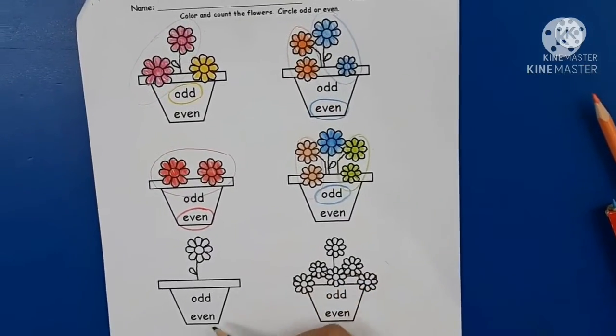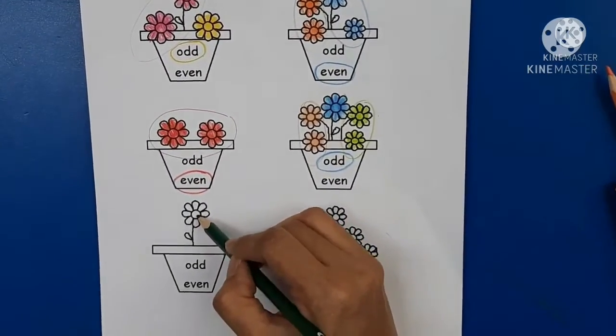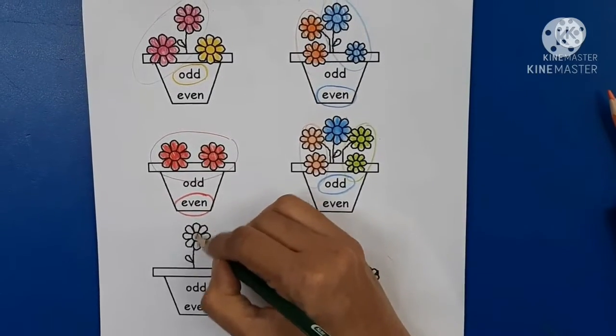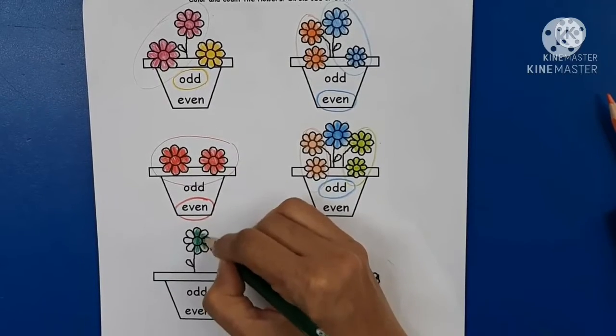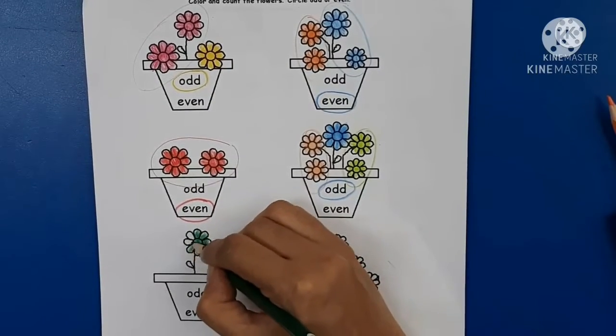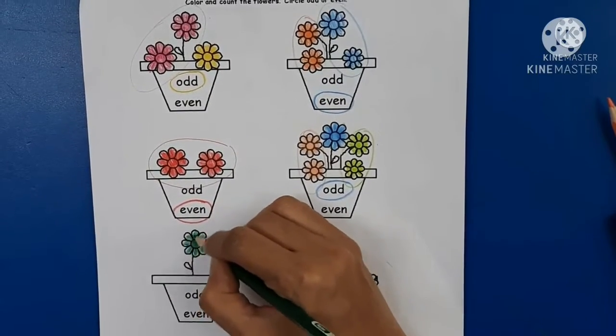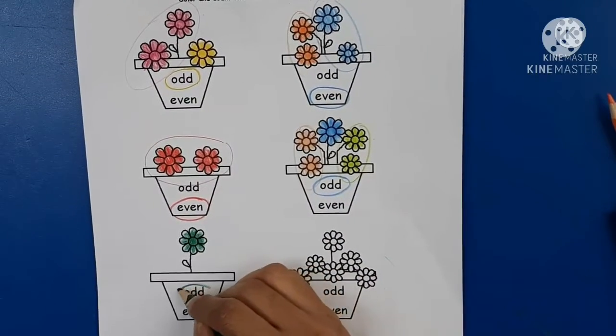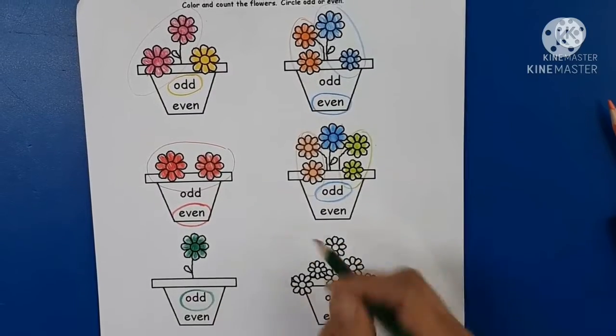Moving on, there is only 1 flower in this flower pot. So, if you only have 1 and you cannot pair it with another flower, it makes number 1 an odd number.